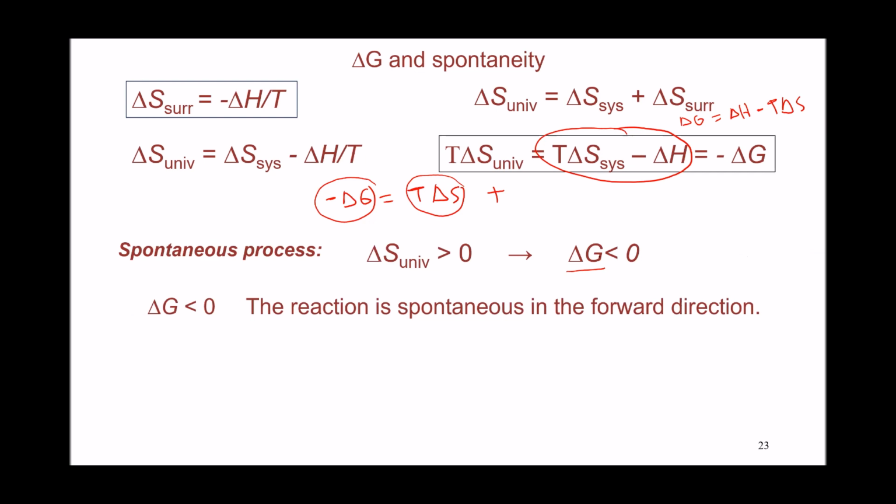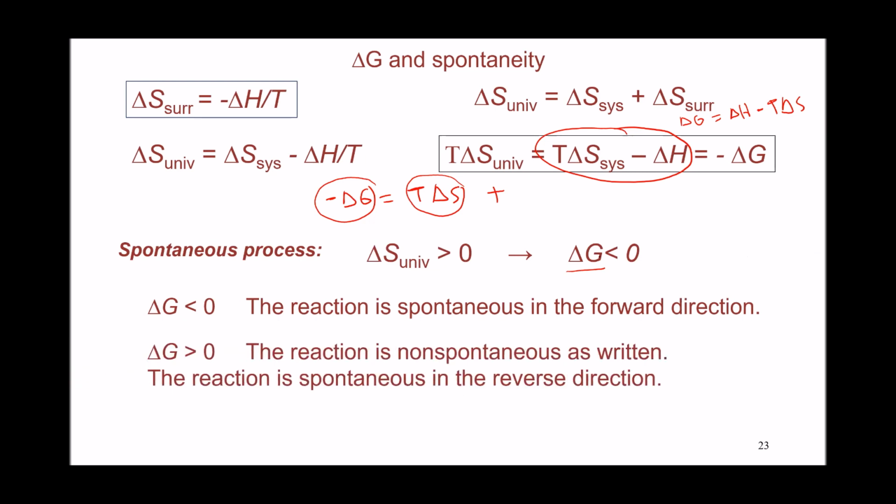A negative delta G will mean that the reaction is spontaneous in the forward direction. Positive delta G will mean that the reaction is non-spontaneous in the forward direction or spontaneous in the opposite direction. A delta G that equals 0 means that the reaction is at equilibrium because it corresponds to a change in entropy for the universe that equals 0 as well.